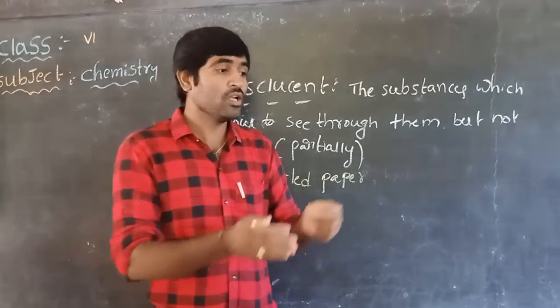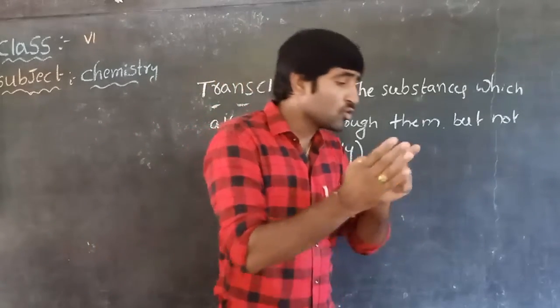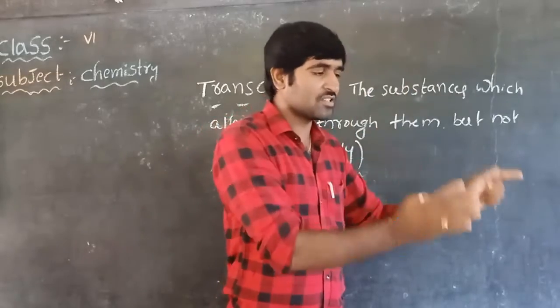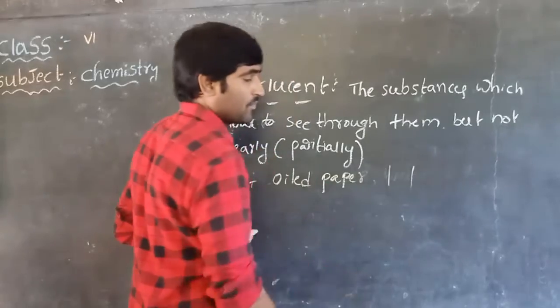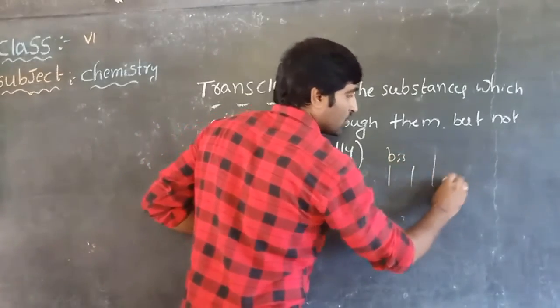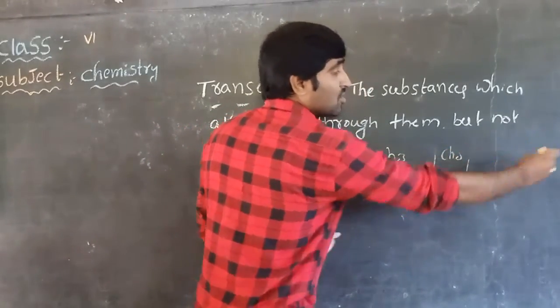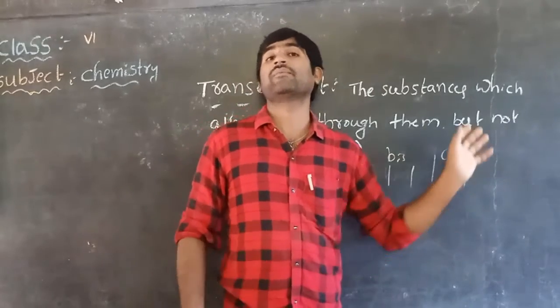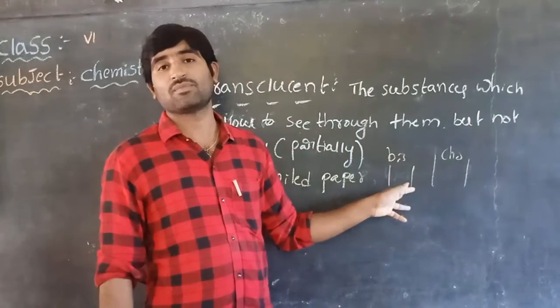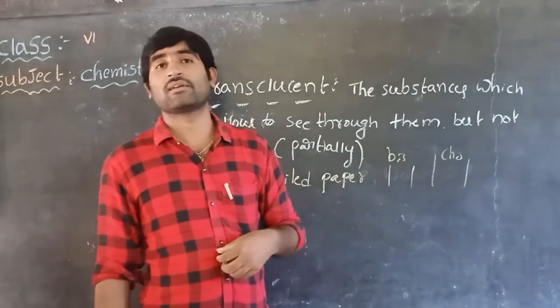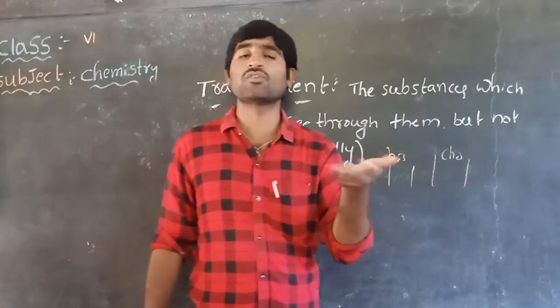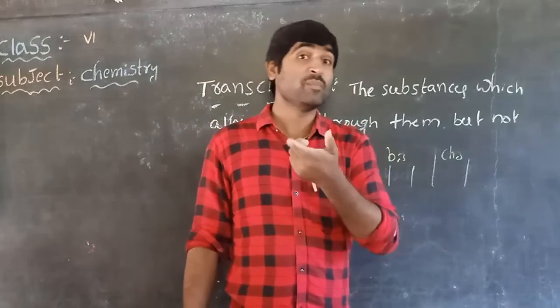If we arrange in groups, all biscuits at one place, chocolates here, then you can clearly identify the items and take them without any confusion. Like in a medical shop also.